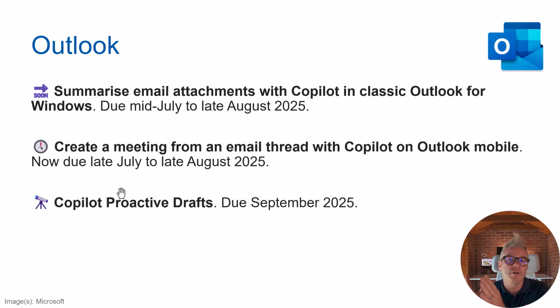So remember, in Outlook, you can already go into your Outlook settings, go into Copilot, so think about New Outlook and Outlook Web, and you can tell it how you want your emails answered, the tone, how you want it to start them, how you want it to sign off. Go and check that out if you haven't already. So you can tell it all your rules for replying to emails, and now it can create, or will be able to create, proactive drafts. That might be a super bit of functionality. Due September, but like I say, that could easily slip further back.